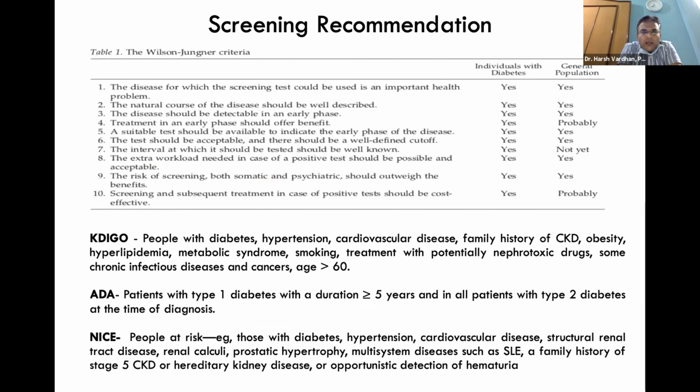An ideal screening tool should satisfy the Wilson-Jungner criteria, and albuminuria, to our delight, almost fits all of them. That is why the recommendations, whether KDIGO or ADA or NICE, say that whenever you are a high-risk patient, you should always be screened for albuminuria and checked at regular intervals.